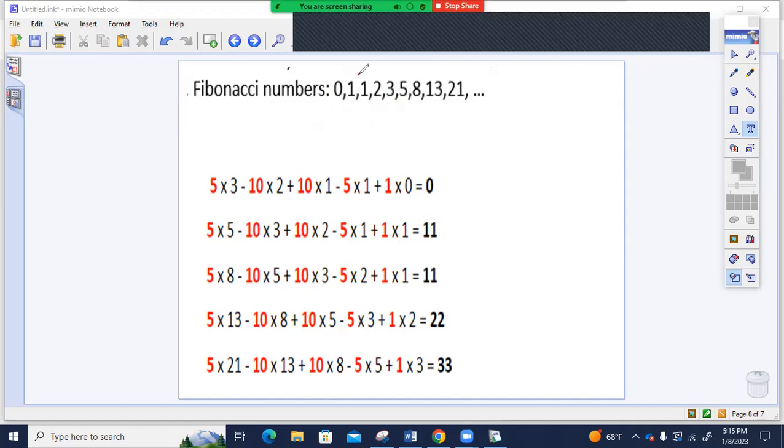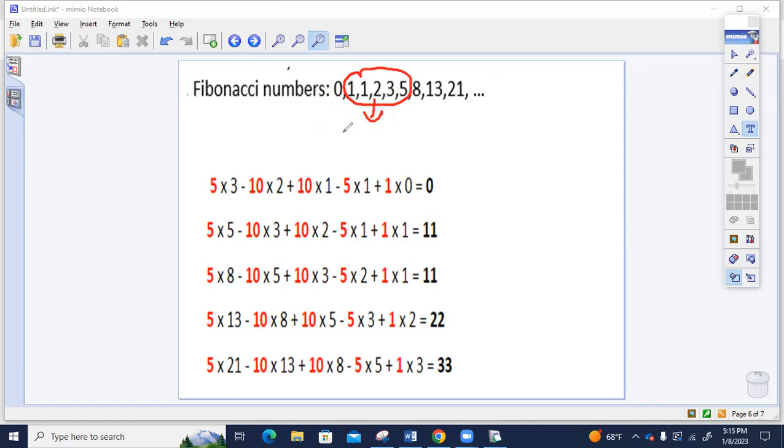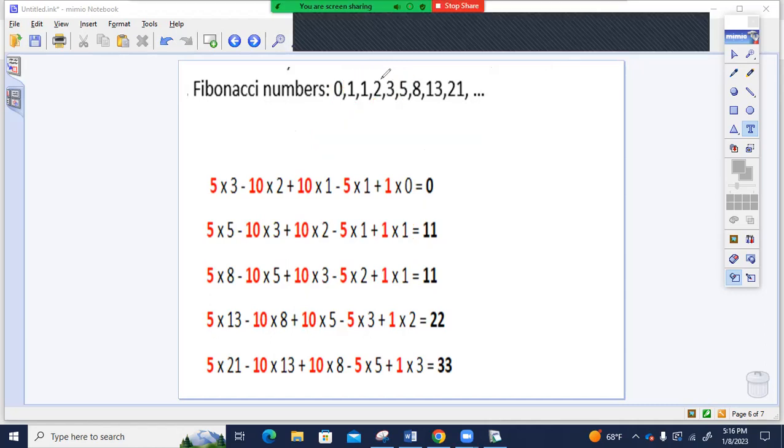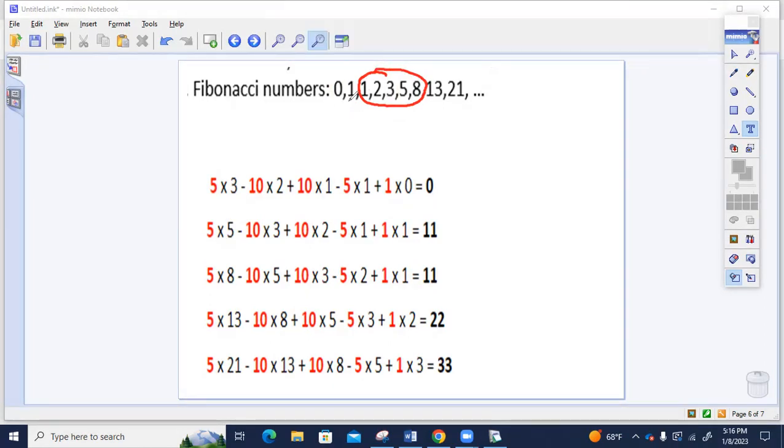Then I take 1, 1, 2, 3, 5 and multiply these numbers by 1, 5, 10, 10, 5, 1 in order, and I get 11. Then I take 1, 2, 3, 5, 8, the next 5 Fibonacci numbers, and then multiply these numbers by the coefficients 1, 5, 10, 10, 5, 1, and I get 11 again.